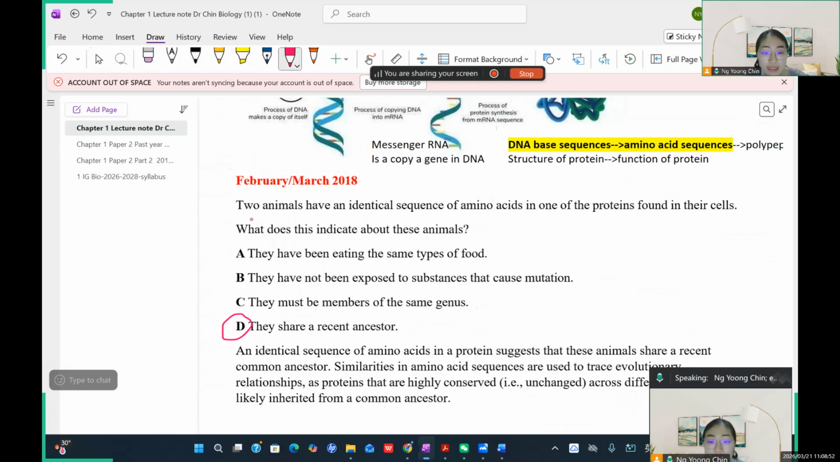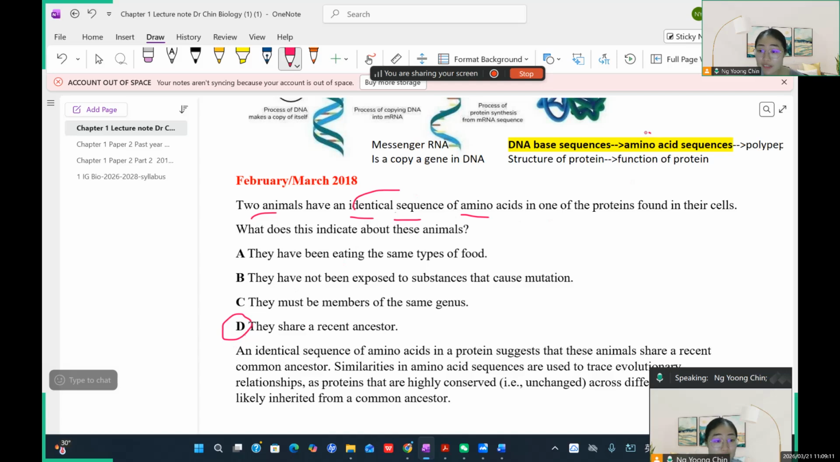Okay, two animals, they have about identical sequence of amino acids. Identical means what? Almost the same. In one protein found in their cell, right? So what does this indicate about these animals? So that's why it's donkey, because they have an identical sequence of amino acids.